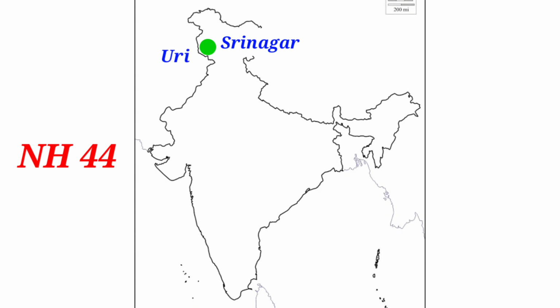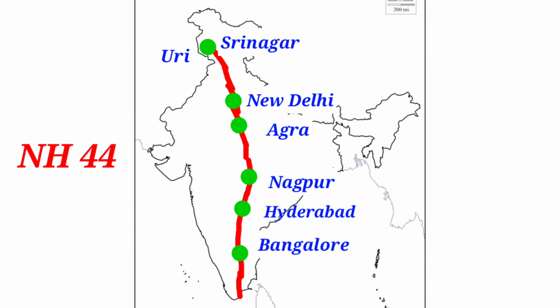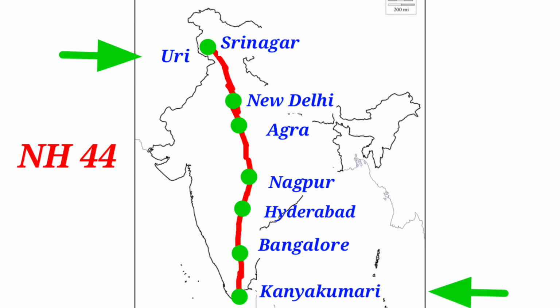From here to down here, New Delhi, Agra and Nagpur, Hyderabad, Bangalore and Kanyakumari. Actually, this national highway starts from Uri and ends Kanyakumari. Uri to Kanyakumari. In between, we have to mark any 2 or 3 places. It's enough.